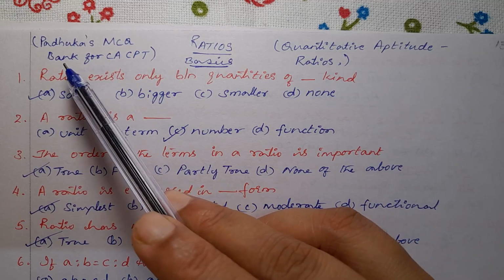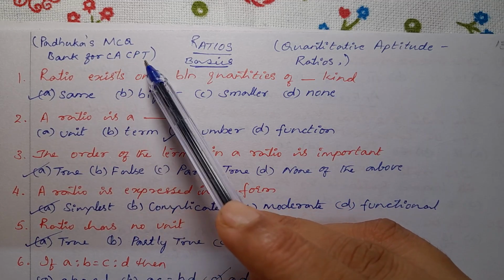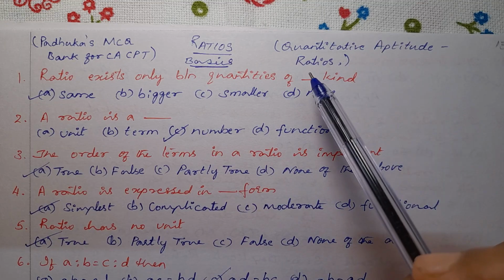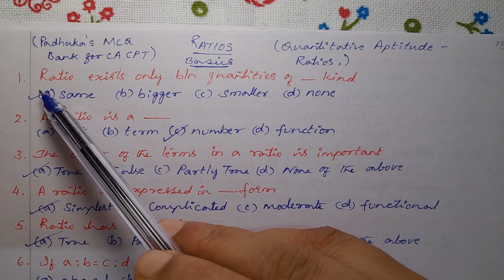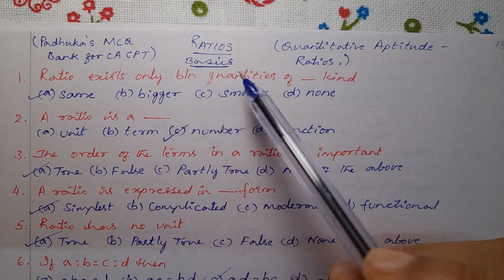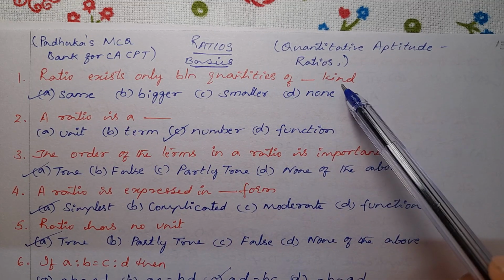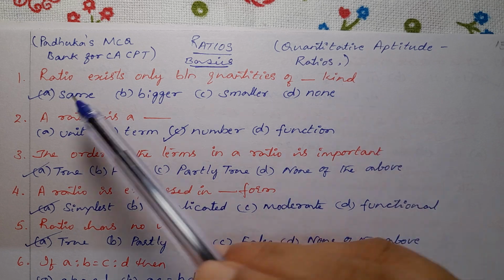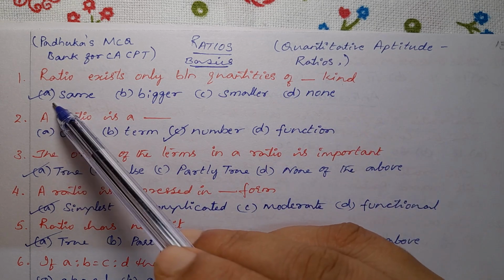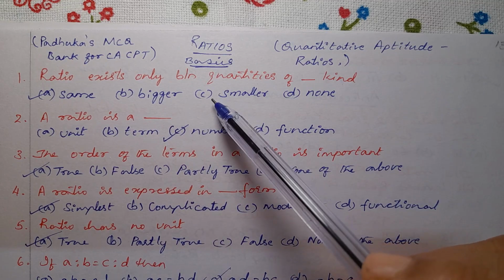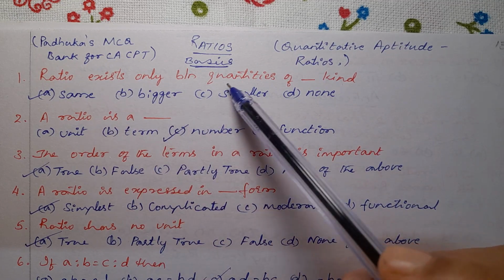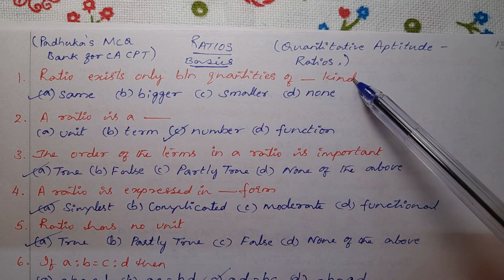Padukas MCQ Bank for CA CPT. Ratios, basics, quantitative aptitude ratios. So first question, ratio exists only between quantities of same kind. Okay. Ratio exists only between quantities of dash kind. Option A same, option B bigger, option C smaller, option D none. So ratio exists only between quantities of same kind.